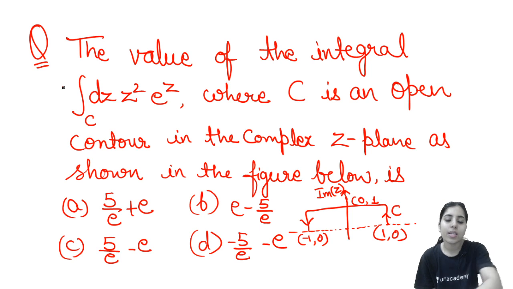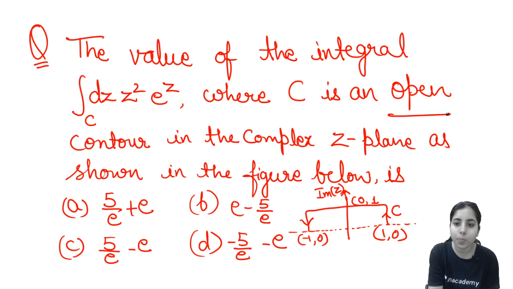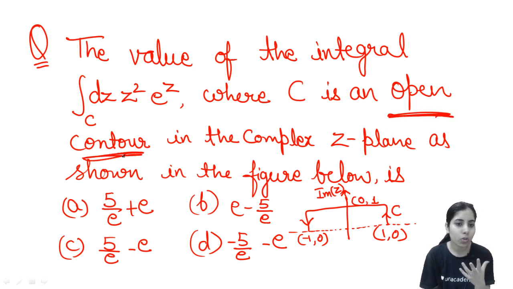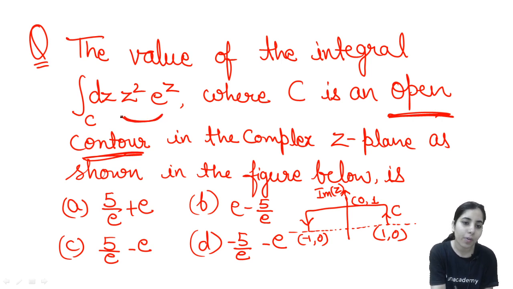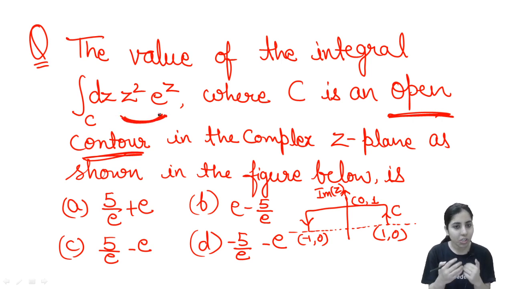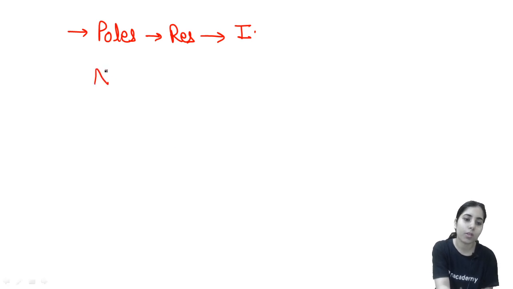Now in this case guys, as I am telling you, there are just 2 questions based on open contour. So in both the questions, if you try to find the poles. Poles means what? The finite values of z which can make this function infinity. So is there any finite value of z which you can put and which can make it infinity? No, there is no such value of z which will make this function infinity. So that means no pole is there. For this question, no pole. No pole means no residue.